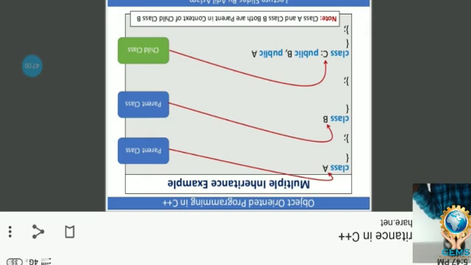Showing the arrow marks, just learn the syntax, how to declare multiple inheritance. Class A and class B are both parent classes, and class C is the child class, and we have to focus on the syntax also. Beautifully explained here: parent classes and child class.